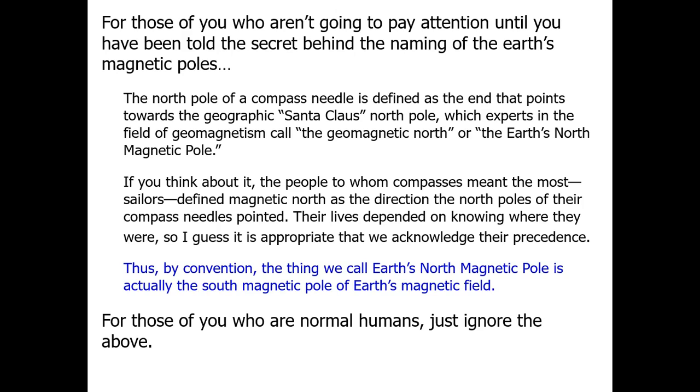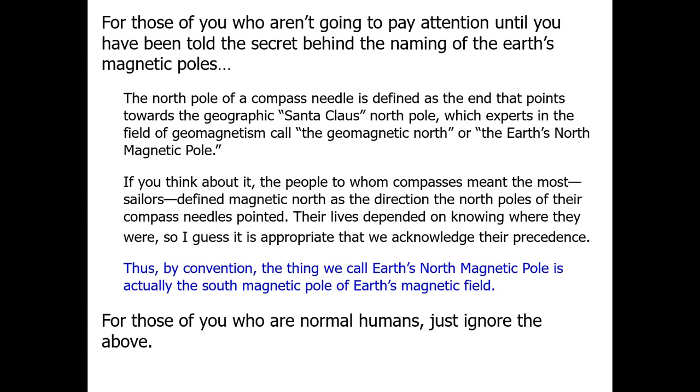So I guess it is appropriate that we enclose their precedence. Thus, by convention, the thing we call the Earth's north magnetic pole is actually the south magnetic pole of the Earth's magnetic field. For those of you who are normal humans, just ignore the above. Okay, so thus by convention, the thing we call the Earth's north magnetic pole is actually the south magnetic pole of the Earth's magnetic field.